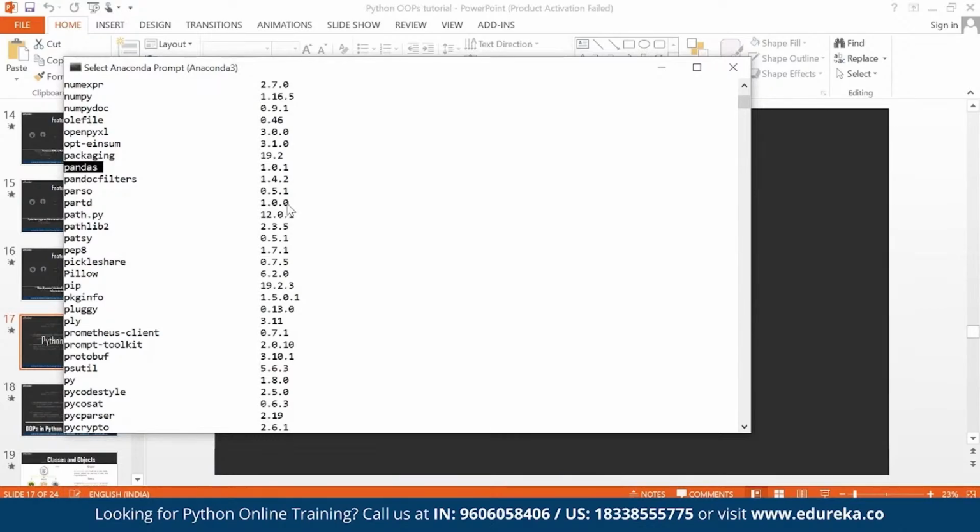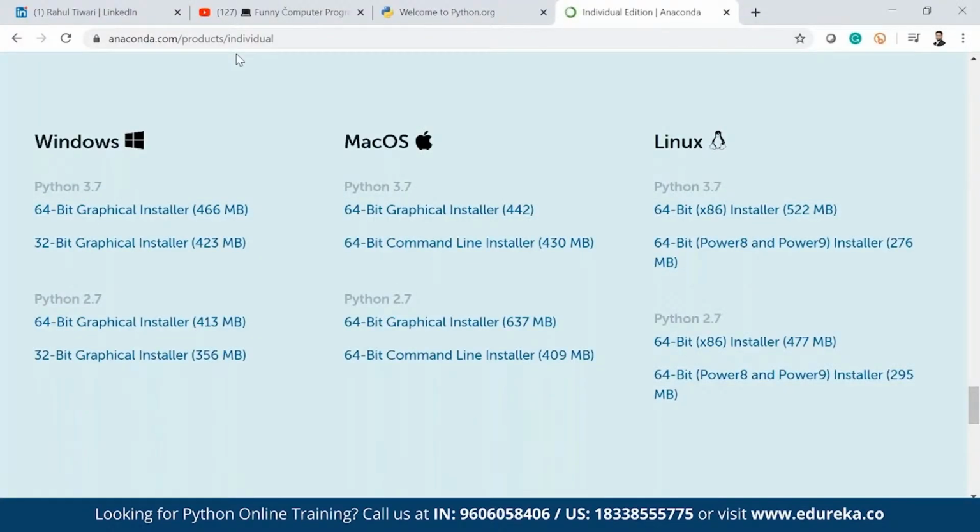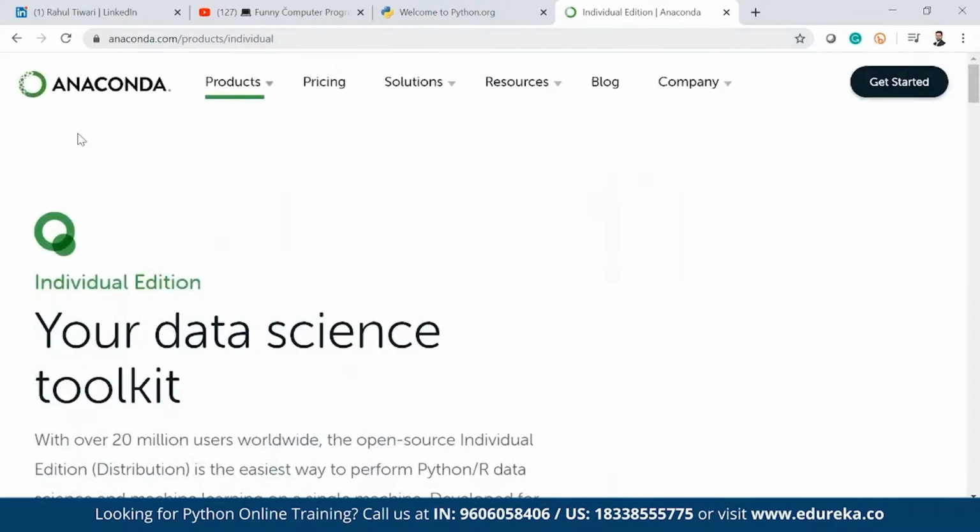Anaconda is a distribution system. From there, you get the GUIs where you can do coding, for example Jupyter Notebook and Spyder. PyCharm is also coming in, so Anaconda is now coming up with PyCharm as well. PyCharm is one of the GUIs which people use, but I prefer Jupyter Notebook and Spyder, because in industry people use those more compared to PyCharm. From this year PyCharm will also come with Anaconda, so if I install Anaconda, PyCharm also comes by default.